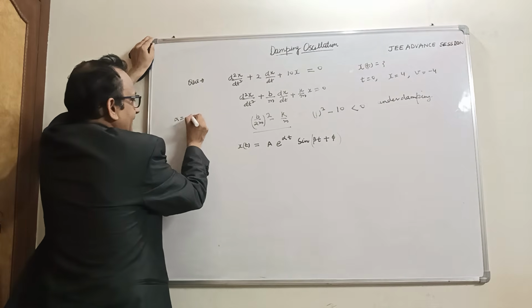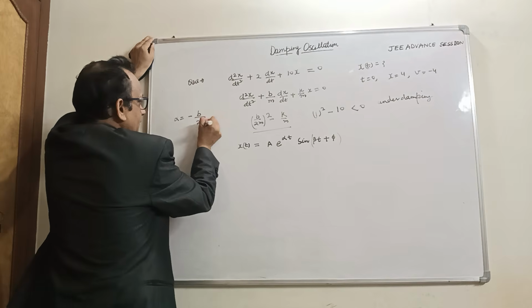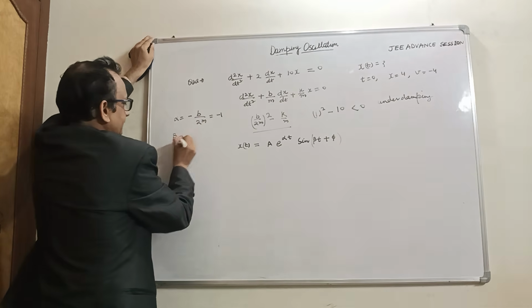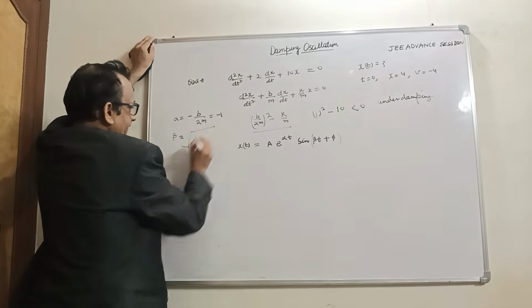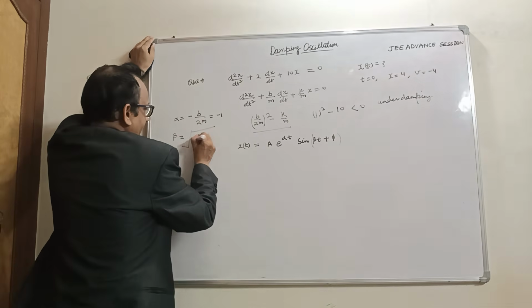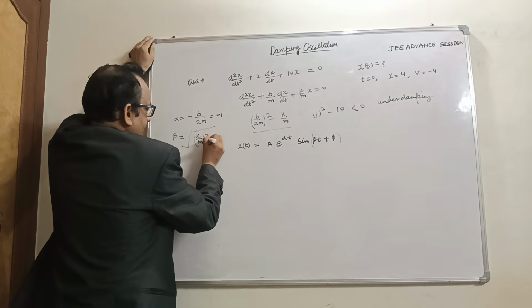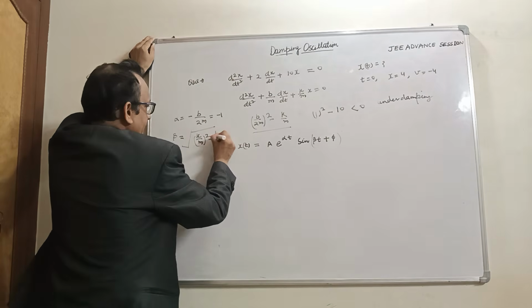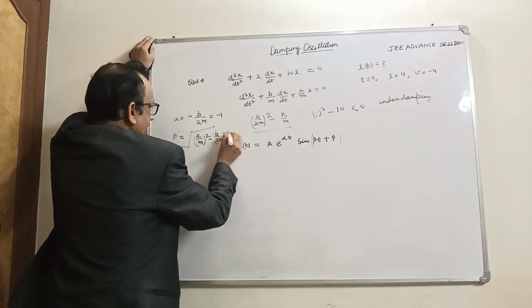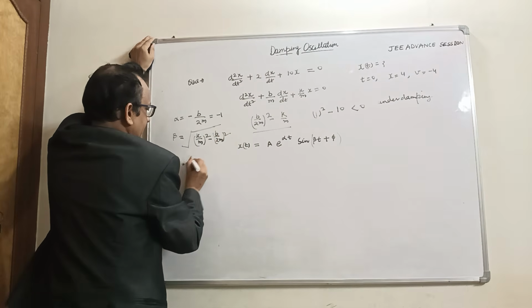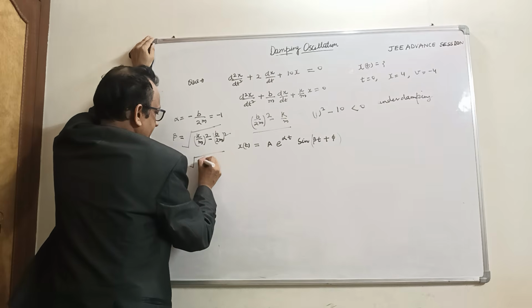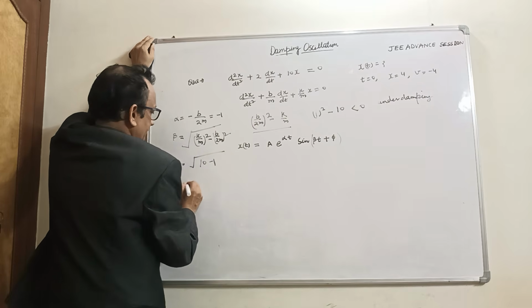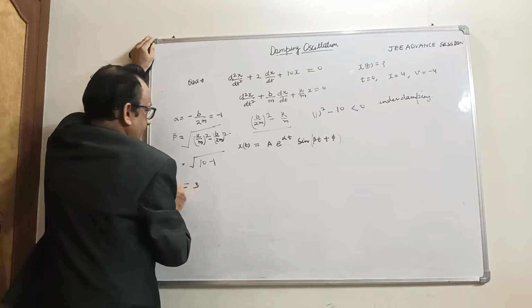Alpha would be minus b/2m, so this becomes minus 1, and beta would be the square root of k/m minus (b/2m)². So this is 10 minus 1, which is 9, so beta becomes 3.